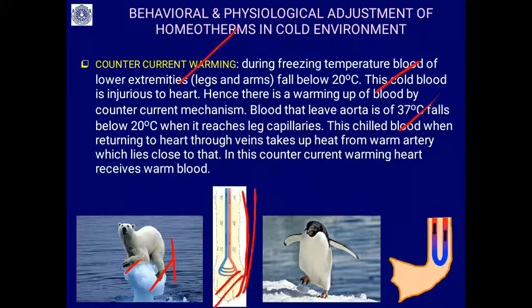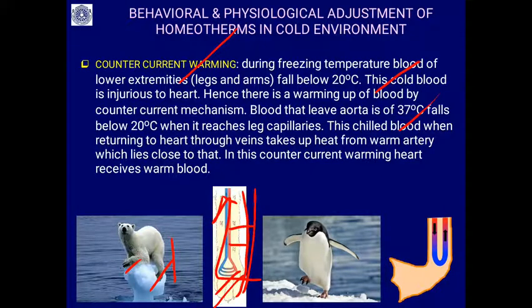You can see the arteries and the veins lie very close to each other like this. When the blood returns through the vein, it warms up because it takes the heat from the artery.